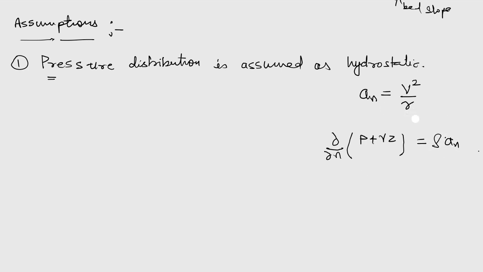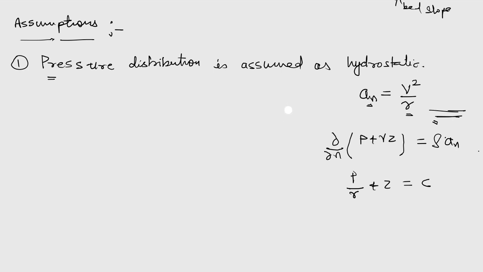So when we said that the streamlines are straight or the velocity is zero, velocity is zero when the flow is still, and streamlines are straight when we are talking about the uniform flow condition. So in those cases this normal acceleration becomes zero, and then we take this hydrostatic pressure distribution, that is P by gamma plus Z is equal to a constant. So that is for uniform flow when the streamlines are straight.